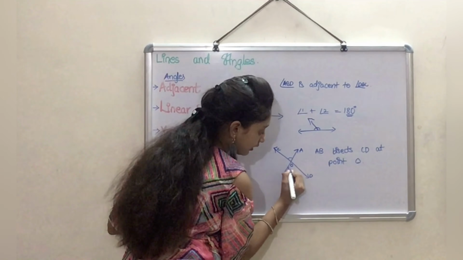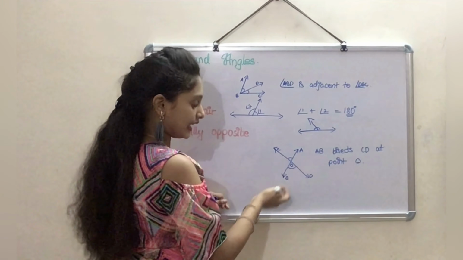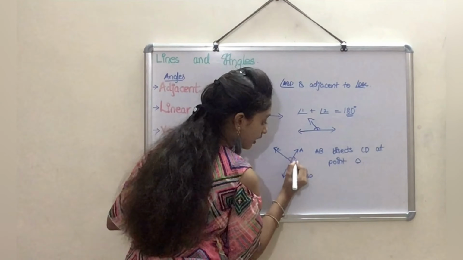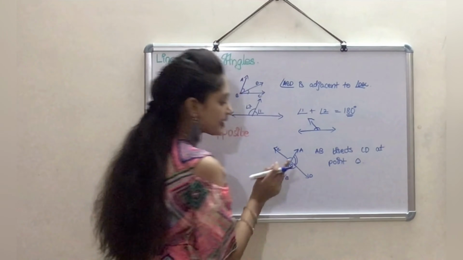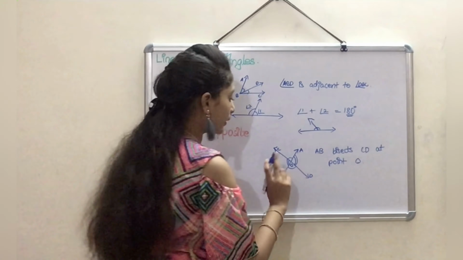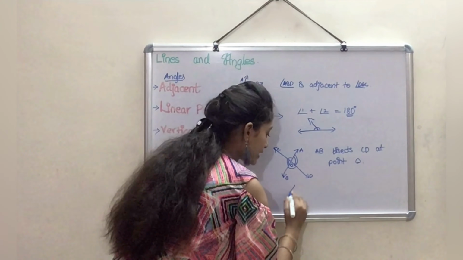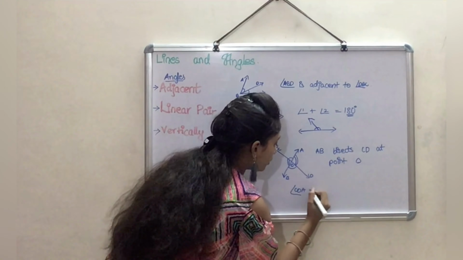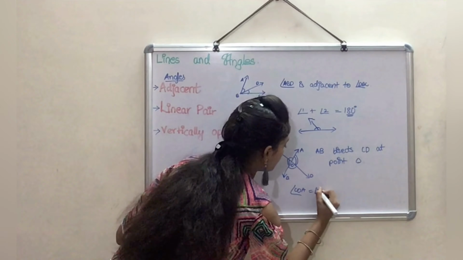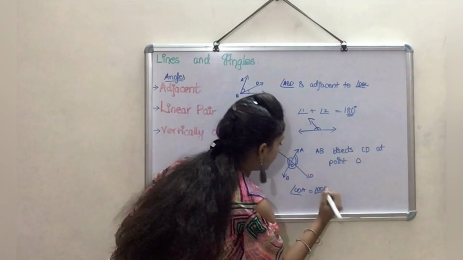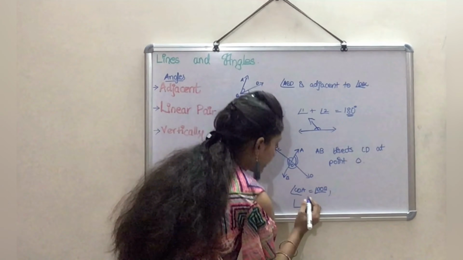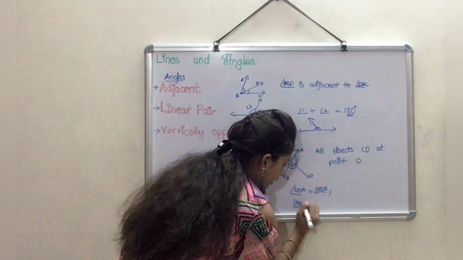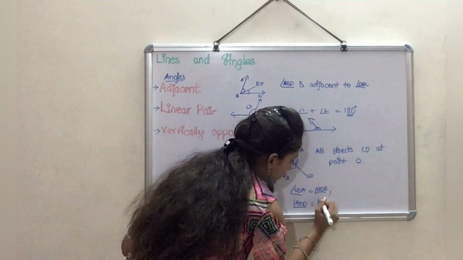this angle and this angle are equal, and this angle and this angle are equal. So in words, we can write it as angle COA equals angle DOB and angle AOD equals angle COB.